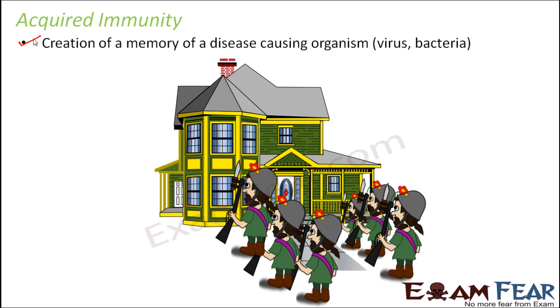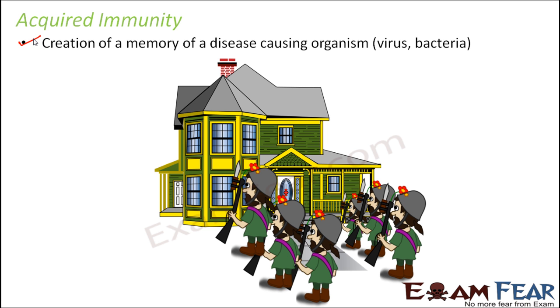Now, the acquired immunity works based on this similar concept. It was all because the first time the thief attacked, the one security guard present there remembered the thief. He stored the thief in his memory. The next time the thief came again, he recollected whether this was the same thief or not. When he found that yes, this is the same thief, they were able to protect the house, and the thief had to run away. So that means it is based on memory.